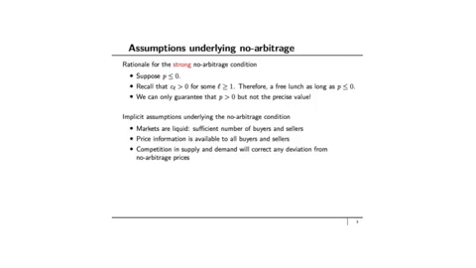Here, I'm going to work through the rationale for a strong no arbitrage condition. Suppose P is less than or equal to 0. Strong no arbitrage condition says that P must be strictly greater than 0 for a contract for which the future cash flows are greater than or equal to 0, and there exists some time where the cash flow is strictly positive. Since CL is greater than 0 for some L greater than or equal to 1, even if P is equal to 0, this is a free lunch. It's a free lunch as long as P is less than or equal to 0.